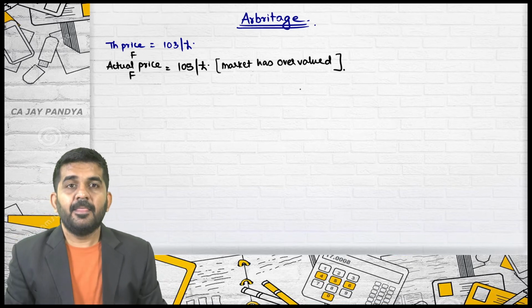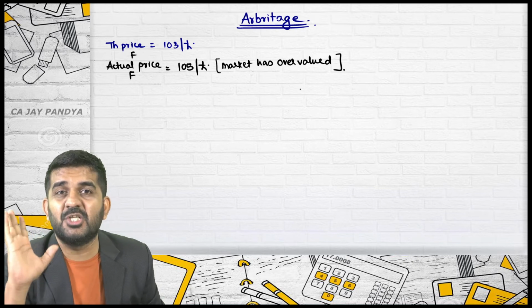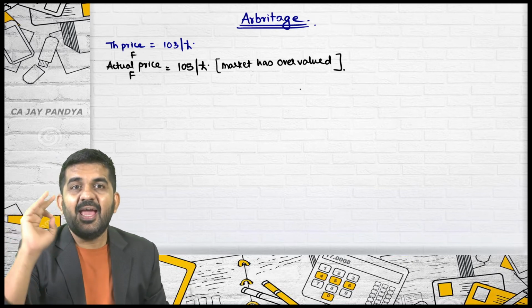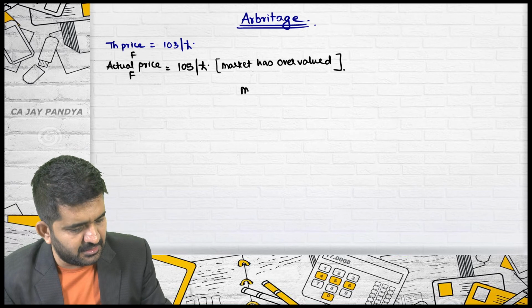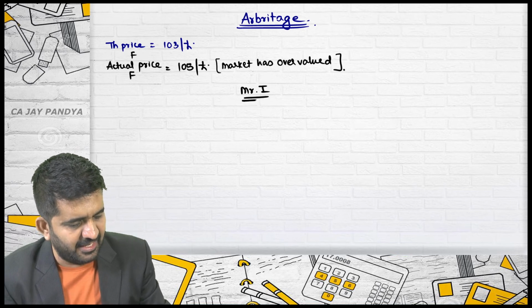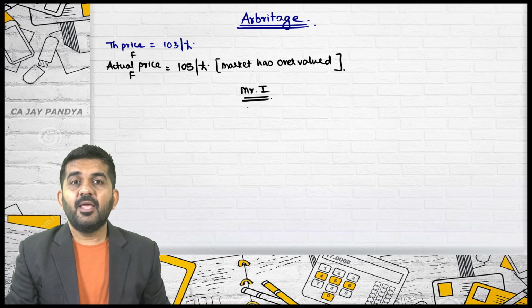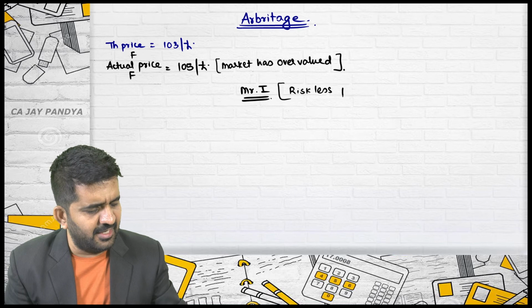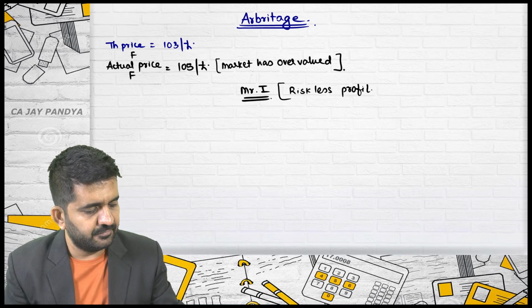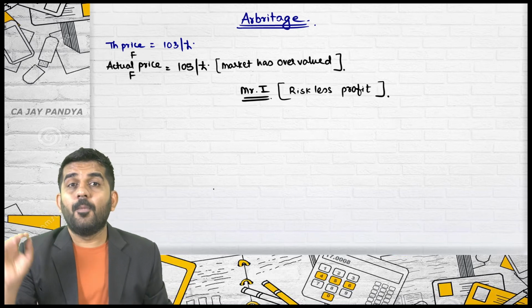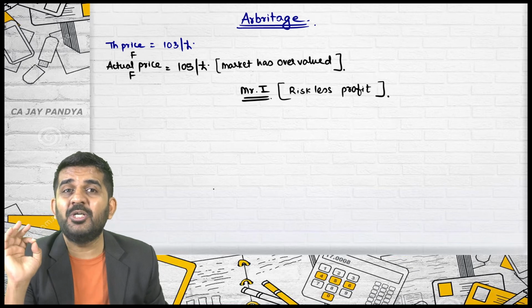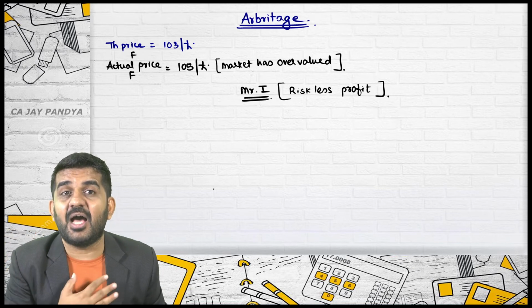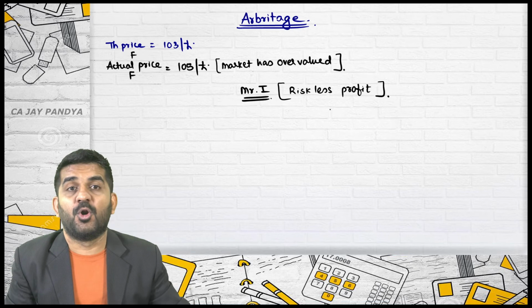Is it all right? Please understand, if this is the situation, any person, say Mr. I, me, myself, can make riskless profit. A profit without taking any risk, I can make profit.